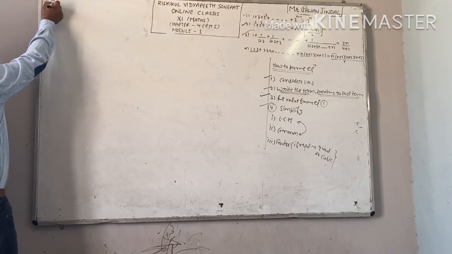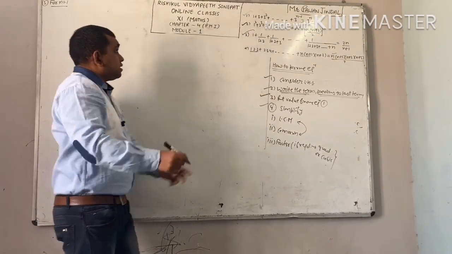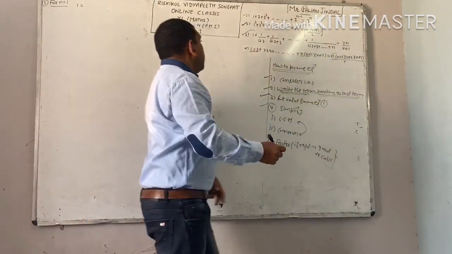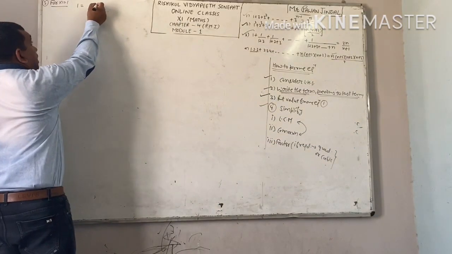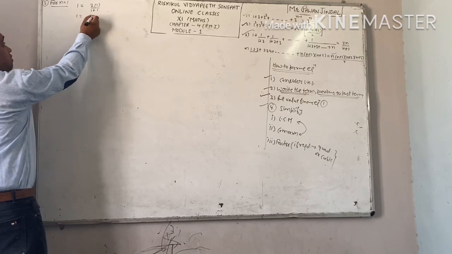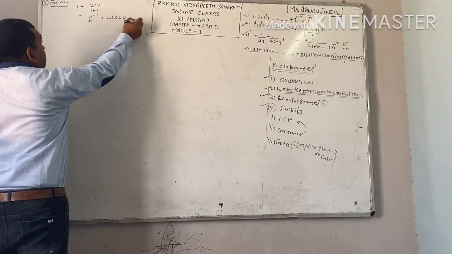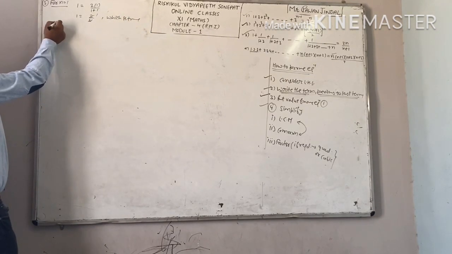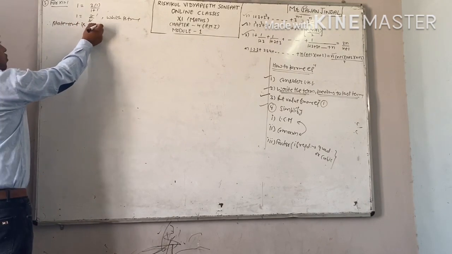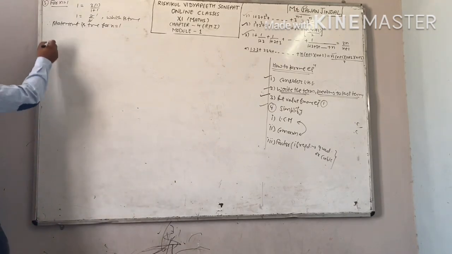For n equal to 1, put n equal to 1. See what you get. n equal to 1 means first 1. On right hand side also put n equal to 1. You will get 2 into 1 divided by 1 plus 1, which is 2 by 2, equal to 1, which is true. Therefore you can say statement is true for n equal to 1.